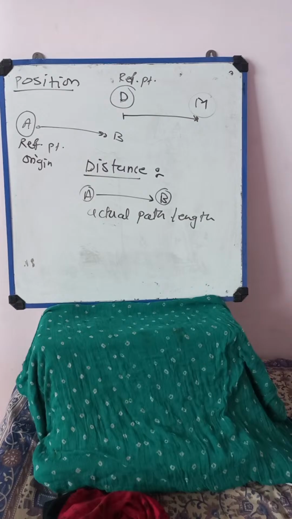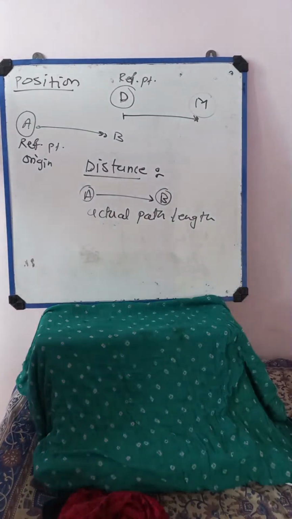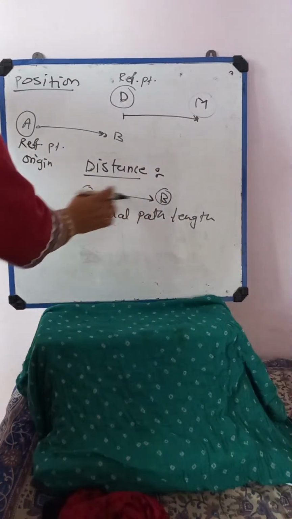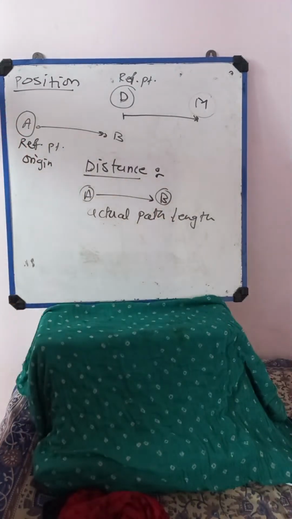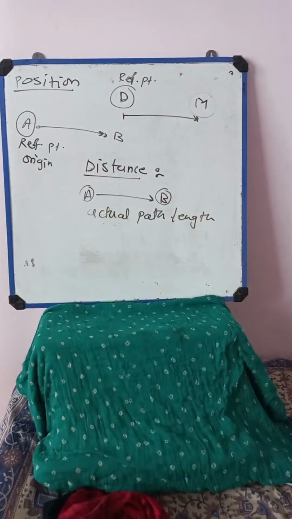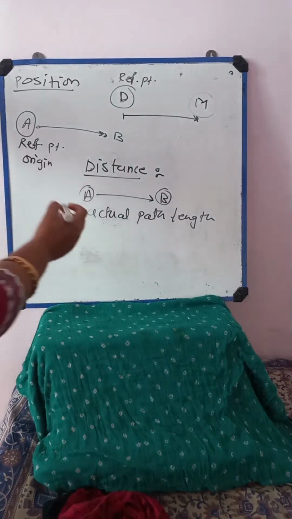Okay. Now here it takes the actual path length, meaning the object moves from A to B. So for moving, how much distance it moved, how much path it covered to move from A to B, that is nothing but the path length. And that path length is nothing but distance, and distance is measured in meters.